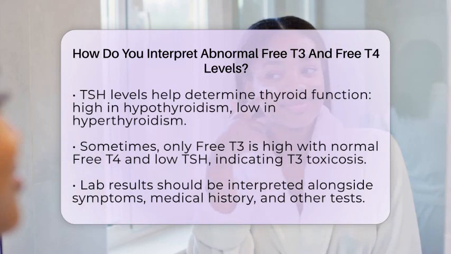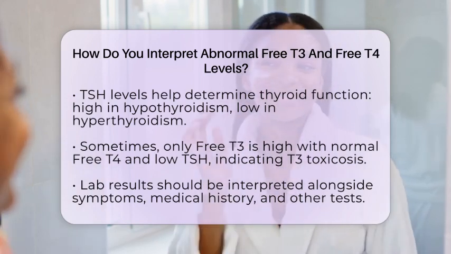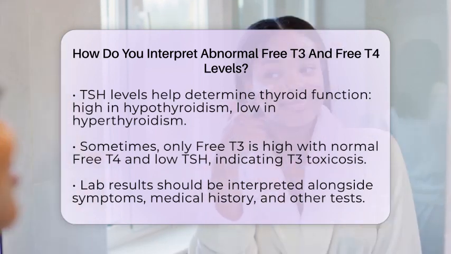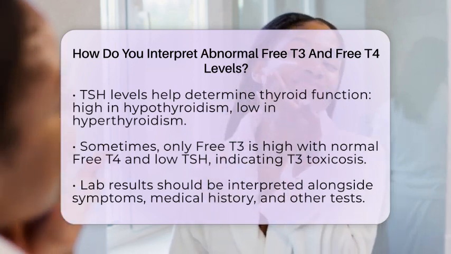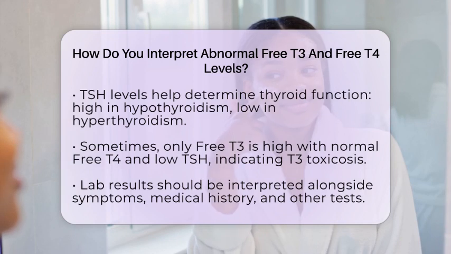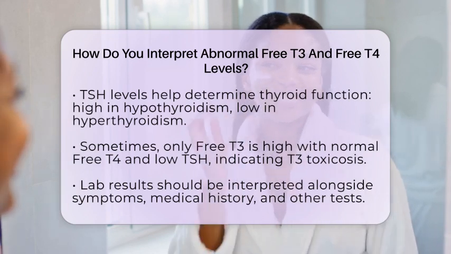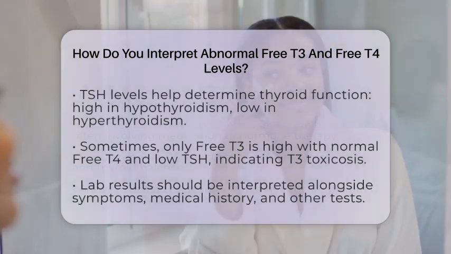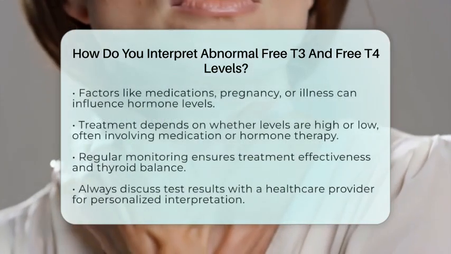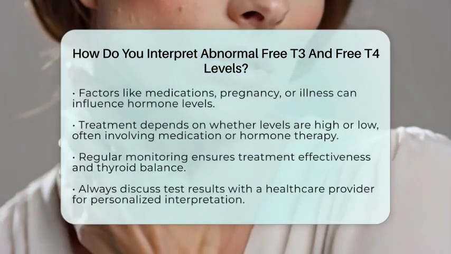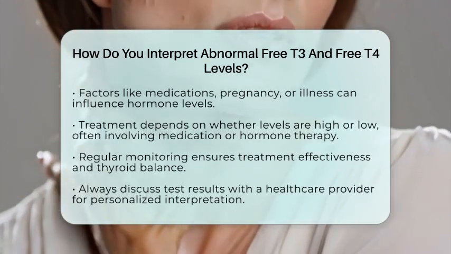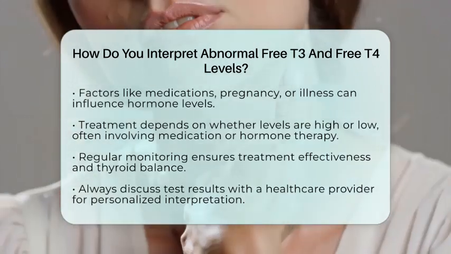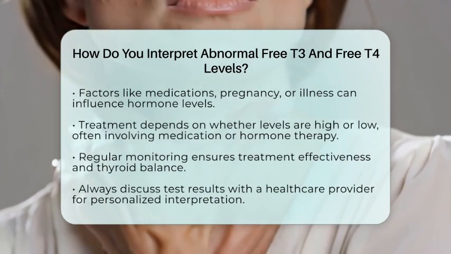Interpreting these results isn't just about the numbers. Your symptoms, medical history, and other tests like TSH are all important. For example, a low TSH with high free T4 and free T3 confirms hyperthyroidism. If TSH is high but free T4 and free T3 are low, it suggests hypothyroidism. Sometimes, pituitary disorders can cause low TSH and low thyroid hormones, which requires a different approach.